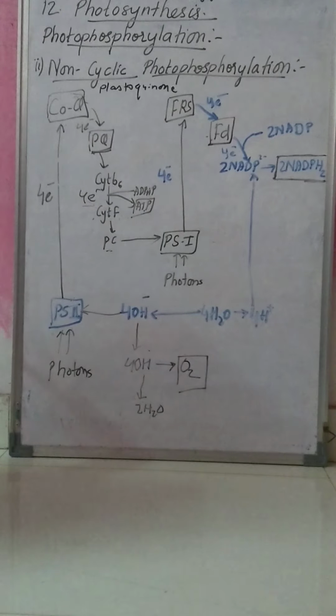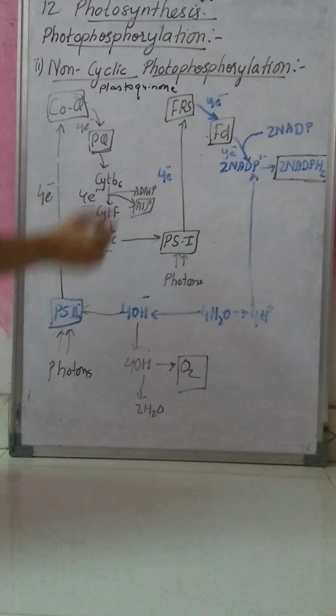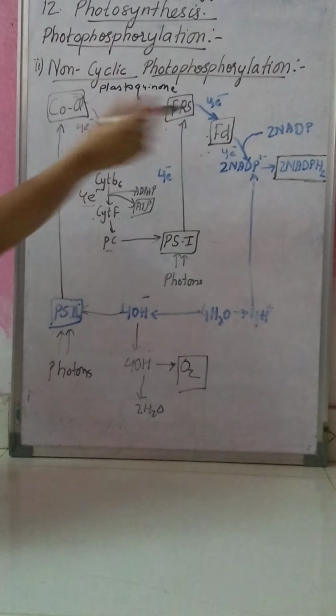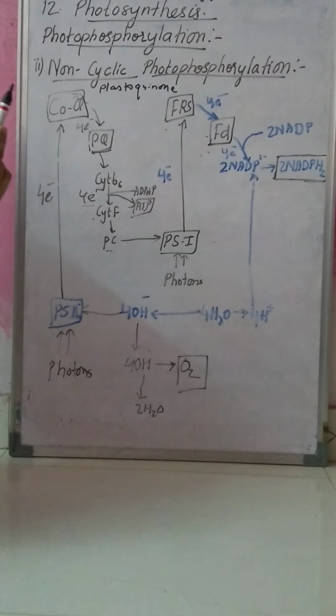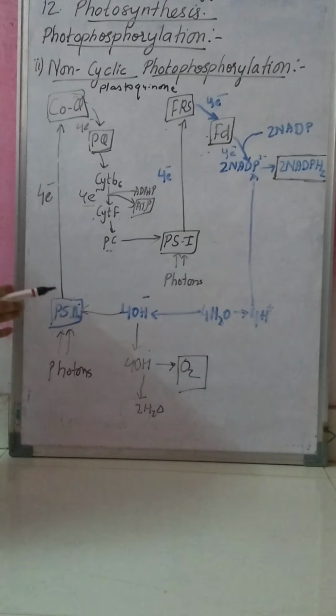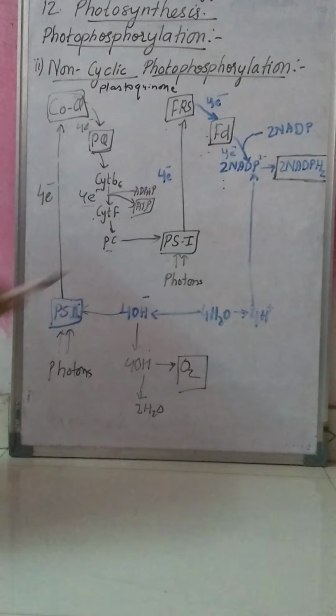The electrons are accepted by ferredoxin in presence of ferredoxin reducing substance, FRS. Then from here the electrons are passed to NADP.